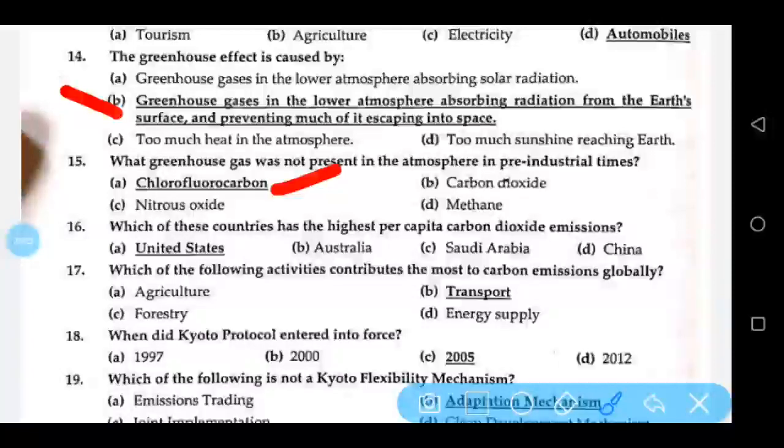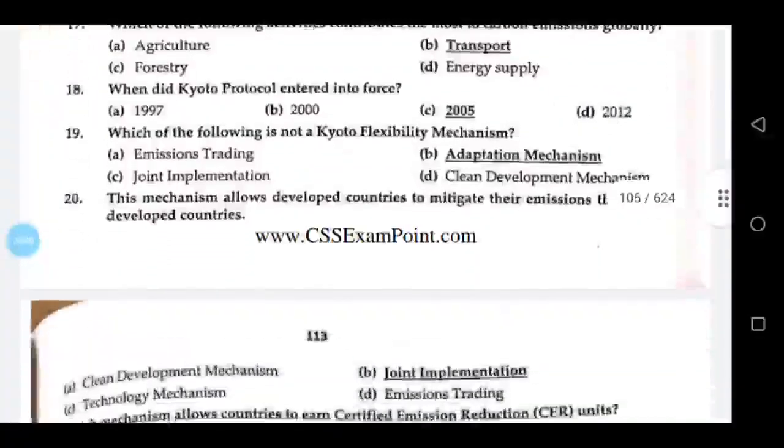Which of these countries has the highest per capita carbon dioxide emissions? United States. Which of the following activities contributes the most to carbon emissions globally? Transport. When did Kyoto Protocol enter into force? 2005.